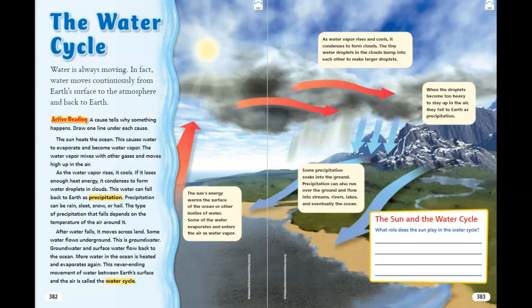This water can fall back to earth as precipitation. Precipitation can be rain, sleet, snow, or hail. The type of precipitation that falls depends on the temperature of the air around it. After water falls, it moves across land. Some water flows underground. This is called groundwater. Groundwater and surface water flow back to the ocean. More water in the ocean is heated and evaporates again. This never-ending movement of water between Earth's surface and the air is called the water cycle.